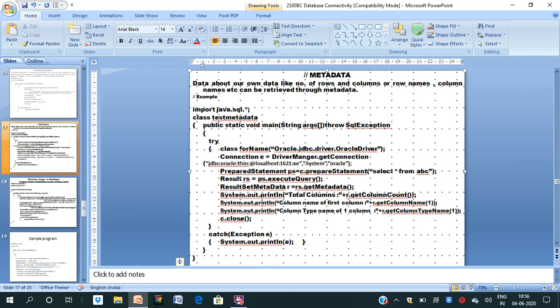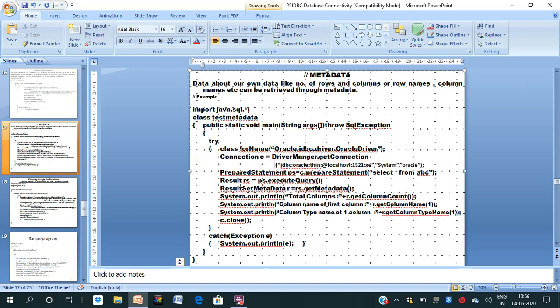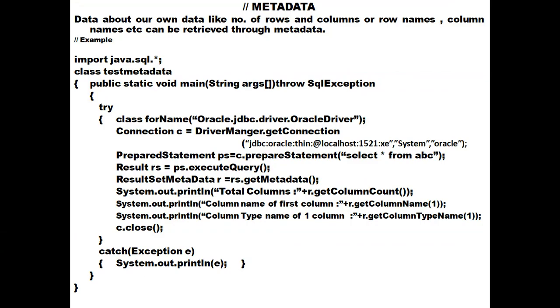So this is the program, and this way we can write it. Basically this is a program for metadata, and we can extract the column count here, and we are extracting the column name and column type. Basically this is for data about data, the information of the data, the information of the field, which type of field, which data type the field has. All the information we can get by this statement.